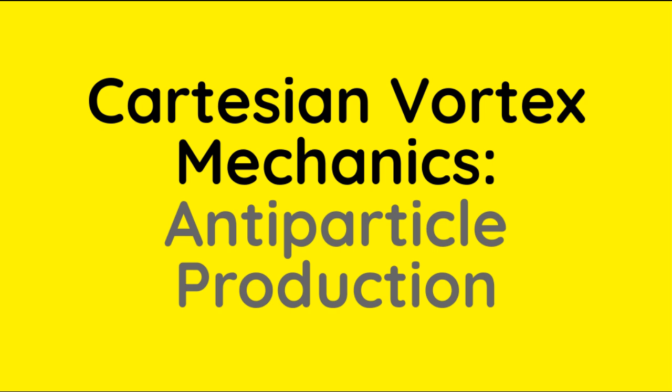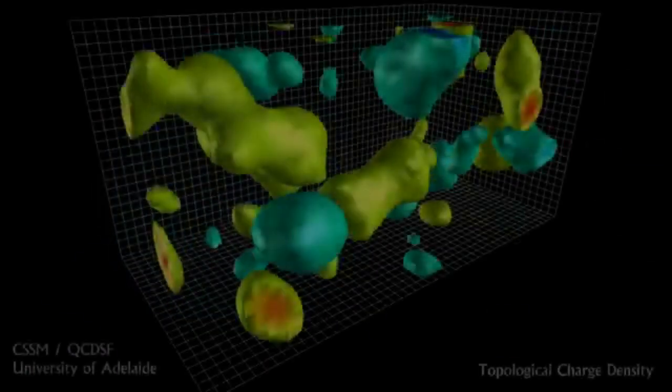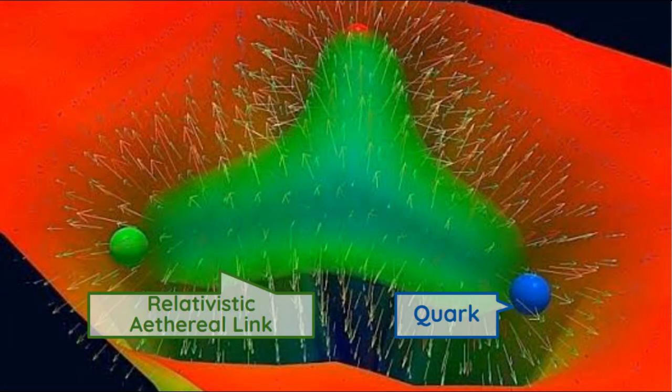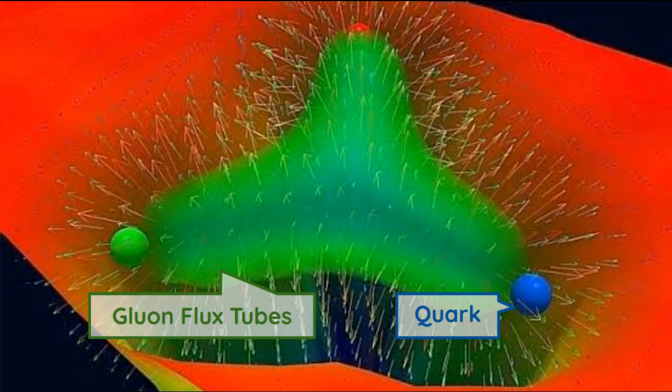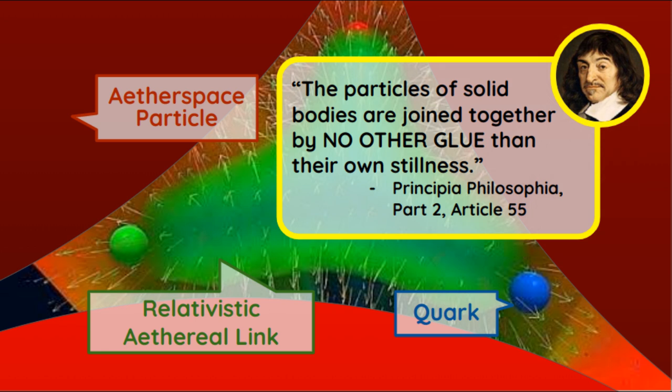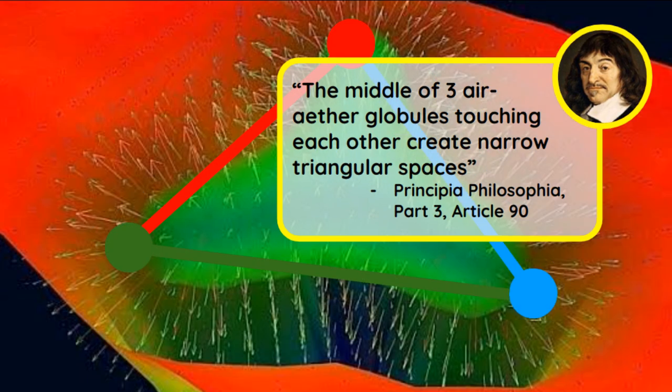Inside a proton, the aetherspace is known as the gluon field. This field binds the quarks together through relativistic ethereal links, which physics calls gluon flux tubes. The strong force does not come from these flux tubes but from the aetherspace around them. Those flux tubes represent the total lack of true motion from the perfect balance of the triangle of influences.